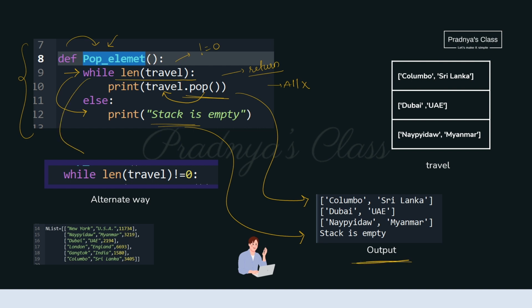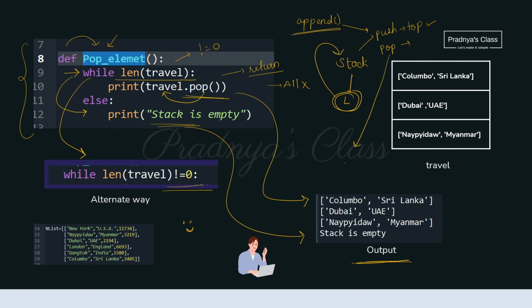If this while condition is not clear to you, you can write like this also, while length of travel not equals to 0 explicitly. Here we are implementing stack but using list. So all the functions will be of the list, but we have to follow the restrictions of the stack. So to push the item, we can simply use append function because it adds the item at the last. And to pop the element from the stack, we can simply use pop function. It deletes the last element. In this way, we completed section C.